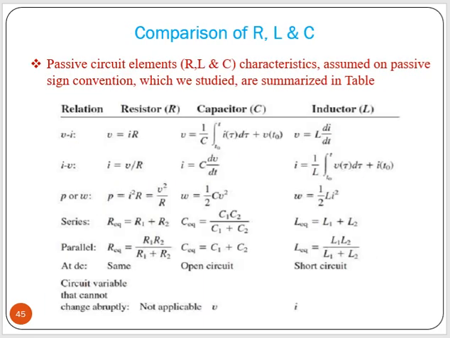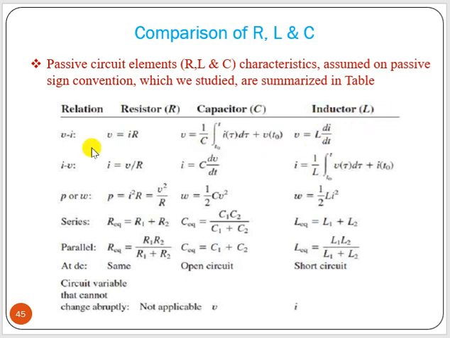Okay. So let us just see the comparisons. So the VI relation for a resistor is V equal to IR, simple Ohm's law. Now for a capacitor, V equal to what? The primitive equation is I equal to C dV/dt. From that we can find out V. V equal to 1 by C integration of I dt plus initial voltage. Because V equal to Q by C, as Q equal to CV.